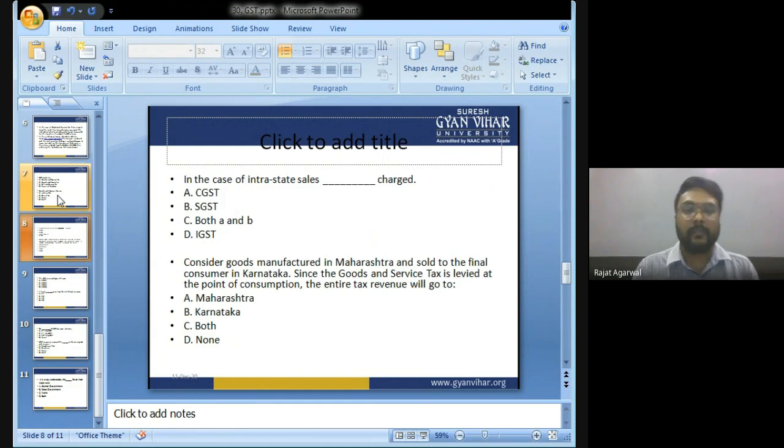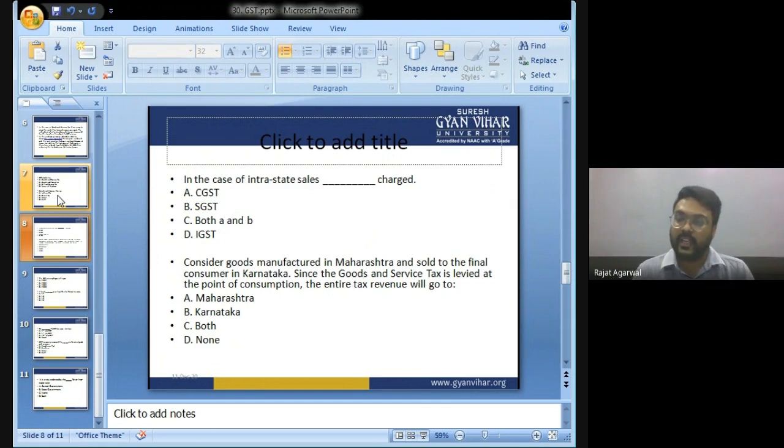Consider goods manufactured in Maharashtra and sold to the final consumer in Karnataka. Since GST is levied at the point of consumption, the entire tax revenue will go to: Maharashtra, Karnataka, both or none.